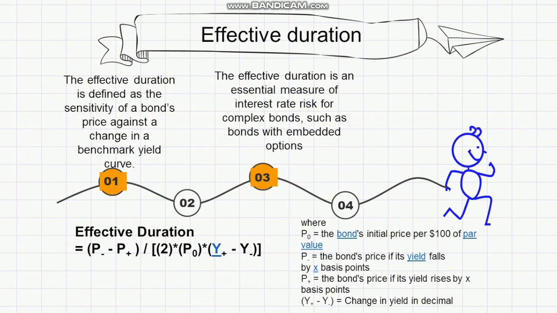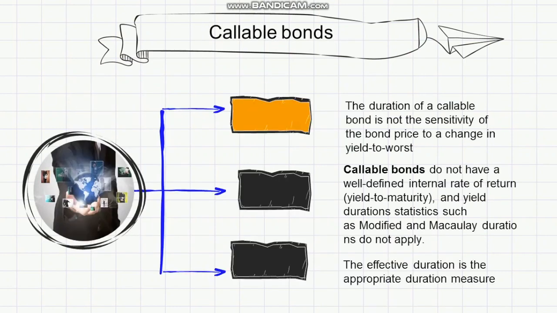About callable bonds. The duration of a callable bond is not the sensitivity of the bond price to a change in yield to worst. Callable bonds do not have a well-defined internal rate of return or yield to maturity, and yield duration statistics such as modified and Macaulay durations do not apply. So, the effective duration is the appropriate duration measure.